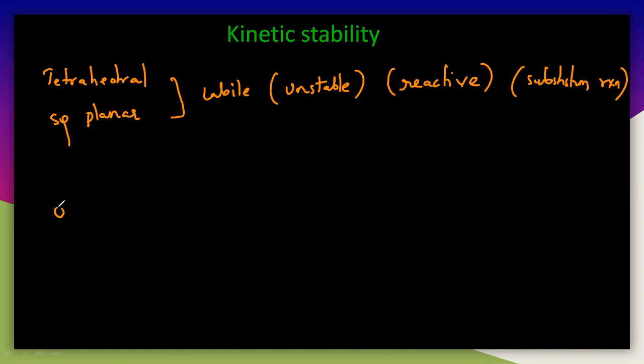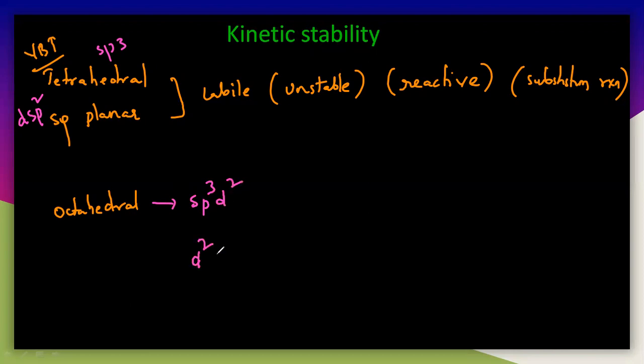But in case of the octahedral, so this is according to VBT theory. So this is tetrahedral, this is sp3 hybridization, and this is dsp2 hybridization. But in case of the octahedral, there will be 2 types of hybridization, sp3d2 and d2sp3.